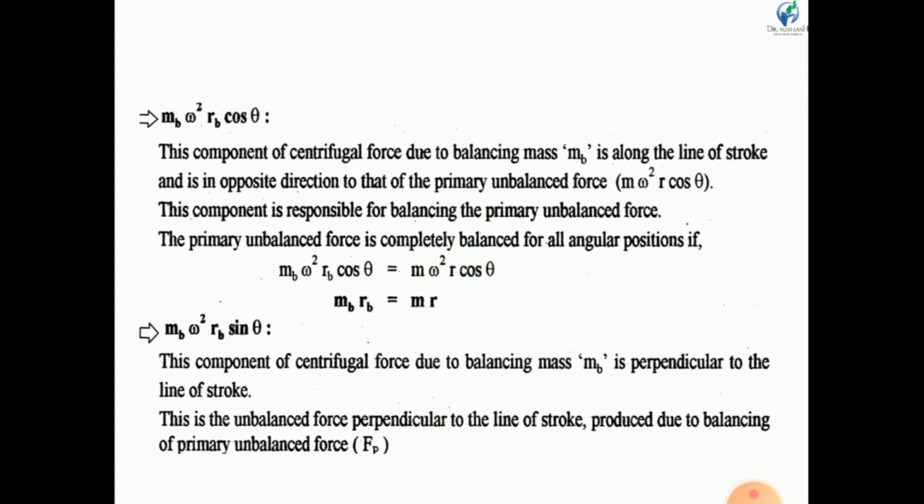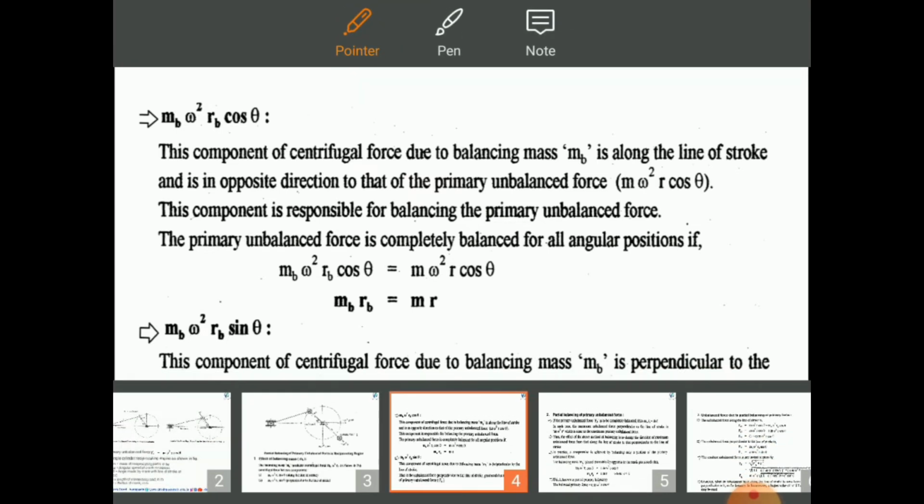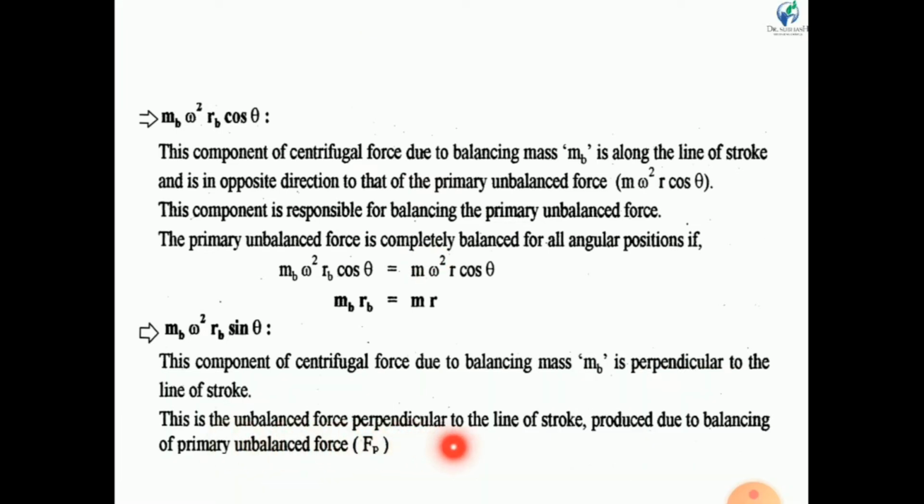Now another component, Mb omega square Rb sin theta. This component of centrifugal force due to the balancing mass Mb is perpendicular to the line of stroke. This component is the unbalanced force perpendicular to the line of stroke, produced due to the balancing of primary unbalanced forces.